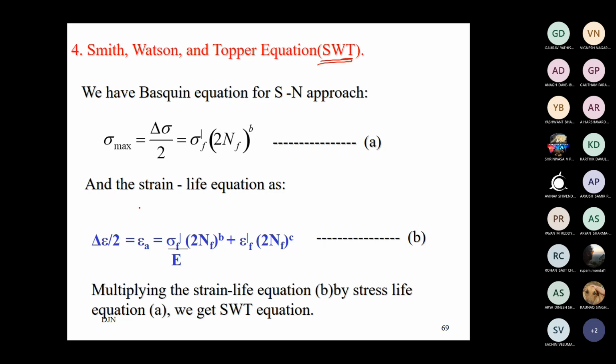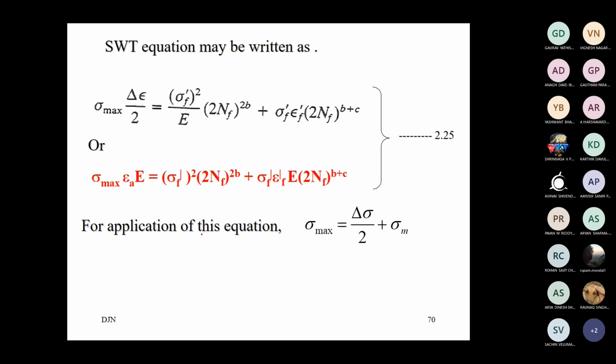is known to give a better approximation or representation of the mean stress effect, because here the elastic part alone is not considered. The entire equation has been modeled in the case of the Smith-Watson mean stress correction criterion. Okay, so let us look into this equation.